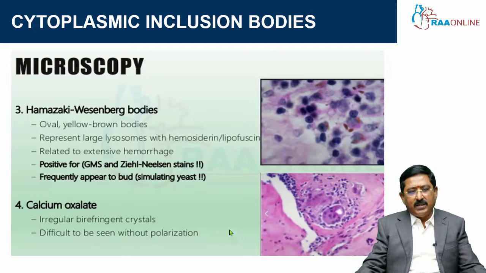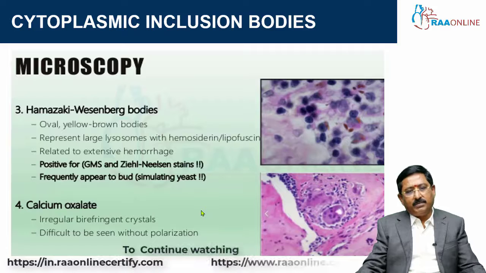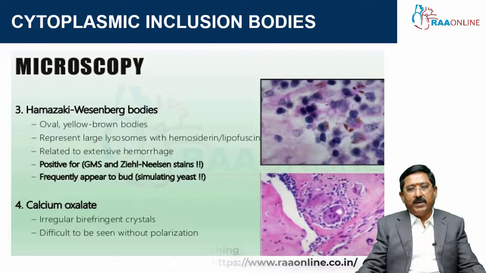Calcium oxalate is a birefringent crystal, typically seen on electron microscopy, and we can see it in sarcoid. These are the different cytoplasmic inclusion bodies that you have to look for in patients with sarcoid. If you are diagnosing sarcoid, you have to look for all these things by microscopy.